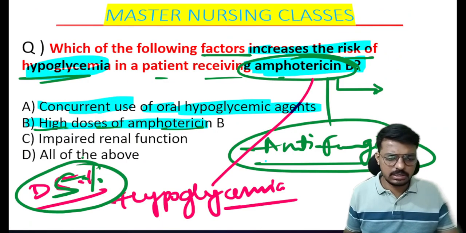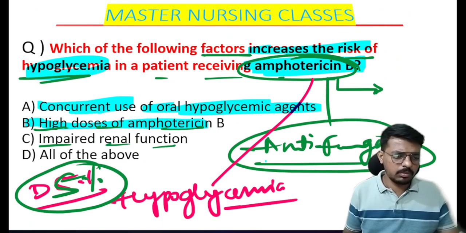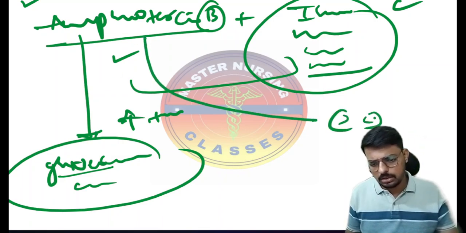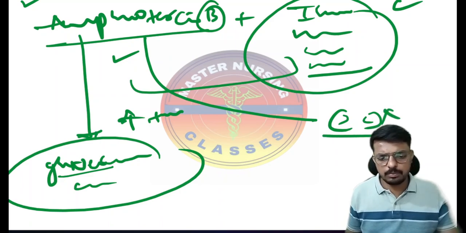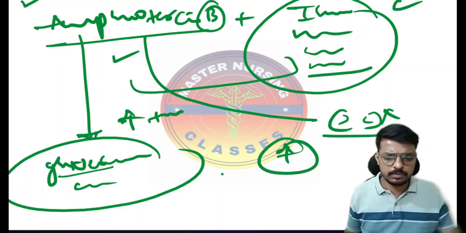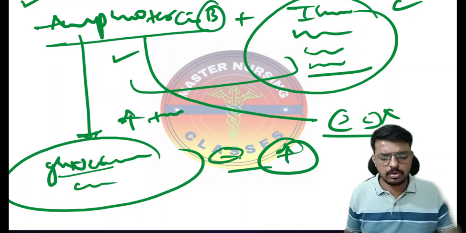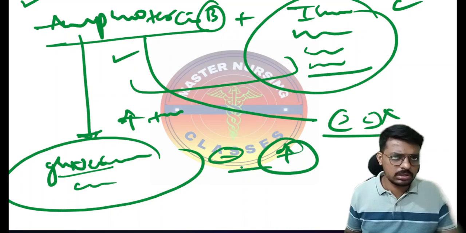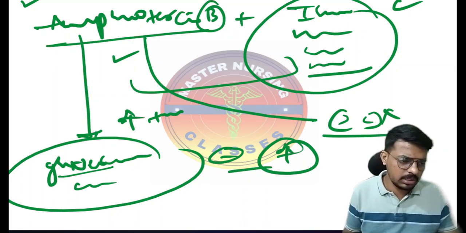Then option C is telling impaired renal function. Amphotericin B is eliminated by the kidney. So if there is damage to the kidney or impaired renal function, amphotericin B will again increase in the blood, meaning again it will block gluconeogenesis and glycogenolysis. Again there is no glucose in the blood, so again it increases the risk of hypoglycemia.